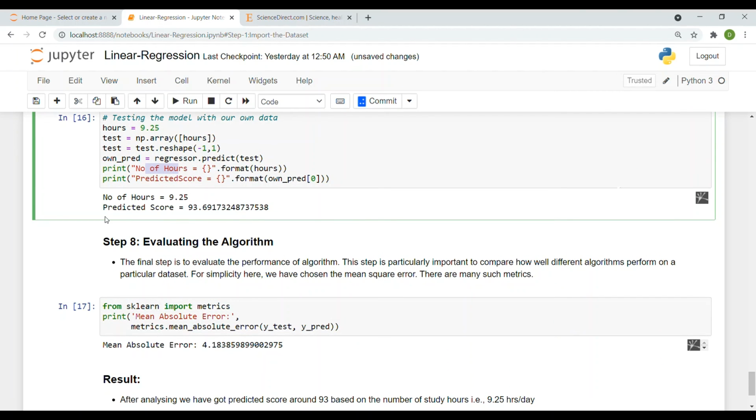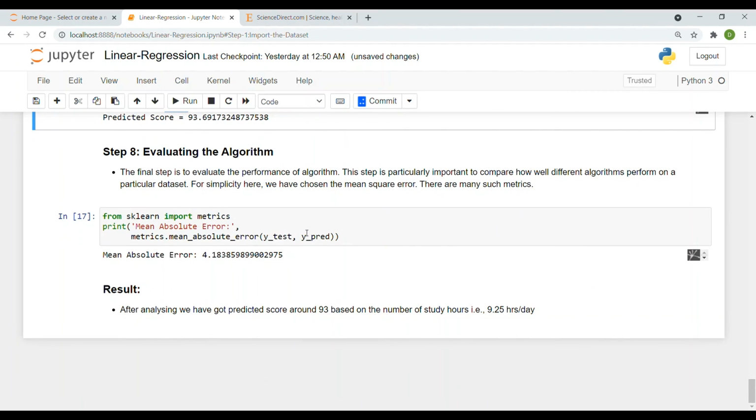So here the predicted score is 93.69%. So if a student studies for 9.25 hours in a day, the predicted score is 93.69%.